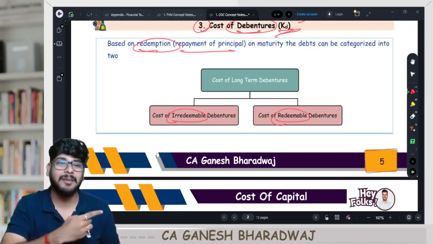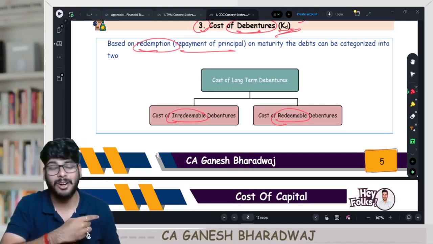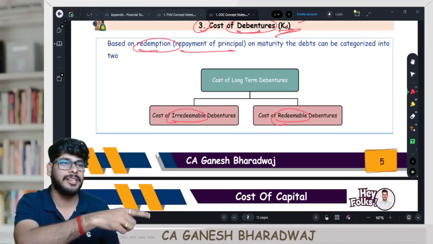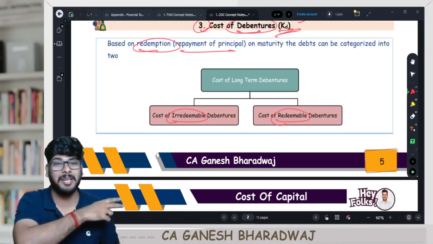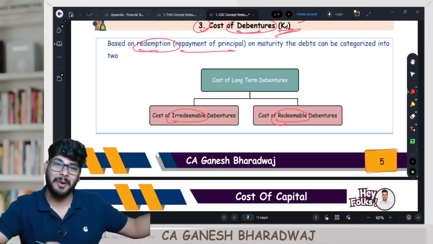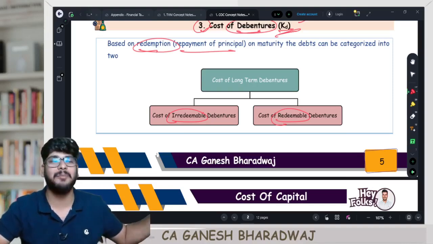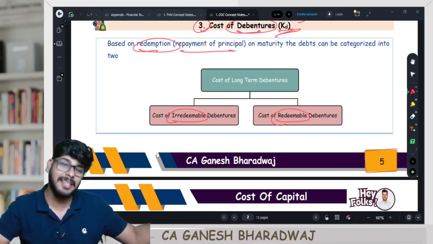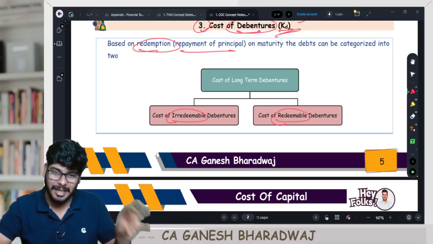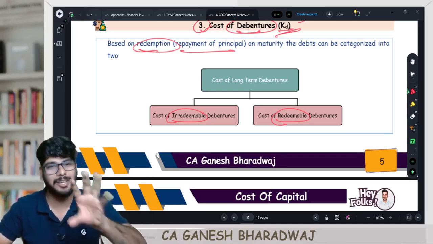You have a parallel market even for debentures, that's called the debt market. You can't find that in your equity market. There is a parallel debt market where buyers and sellers meet. There is a secondary market for debt. It's called the debt market. In the debt market, the transactions can happen. That debt market is present in order to provide liquidity to debentures.